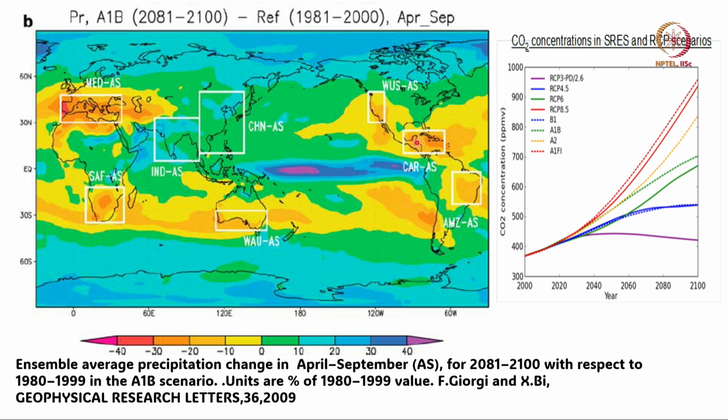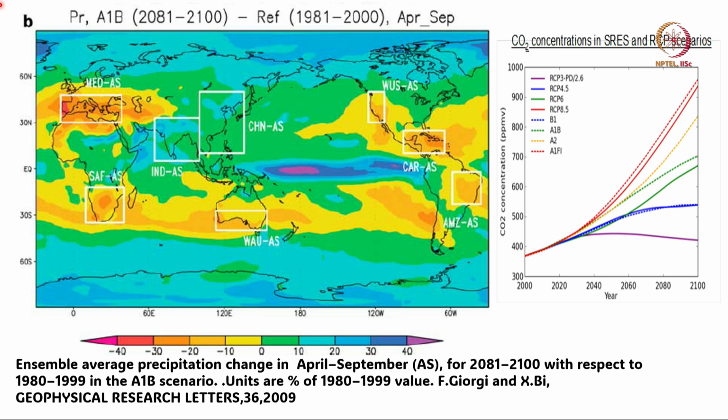So, this prediction is very interesting because some of these regions, especially the Americas and Africa, have experienced an increase in drought. So, this may indicate that the impact of climate change is already being seen in some of these regions.